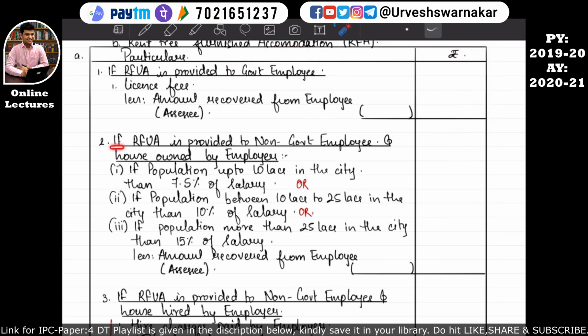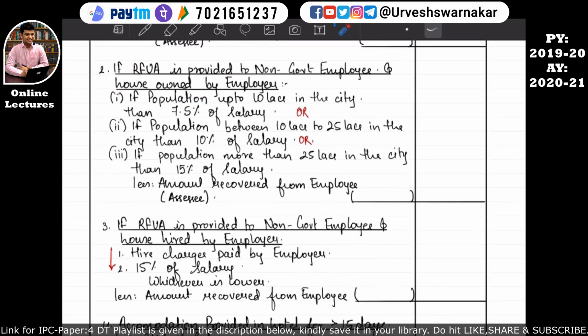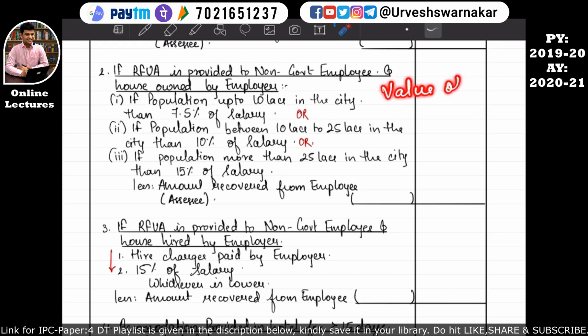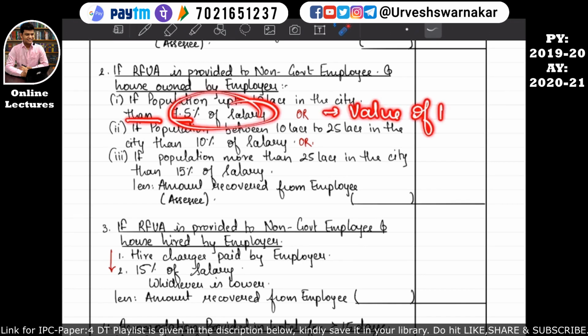But if a rent-free unfurnished accommodation is provided to a non-government employee and the house property is owned by the employer, then how to calculate the value of non-monetary perquisite? It will be calculated in this manner. If the house property is in the area where the population is up to 10 lakhs in the city, then 7.5% of the salary will become the value of non-monetary perquisites. I hope this is quite clear to you all.